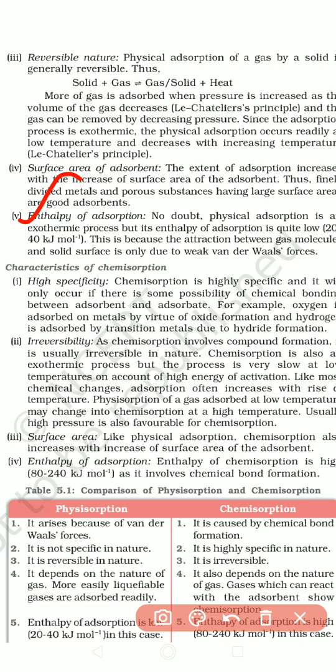Next, coming to chemisorption. What are the major characteristics of chemisorption? Under physical adsorption there is lack of specificity, but here there is higher specificity. Higher means more specificity is present for chemisorption. Let us see that.